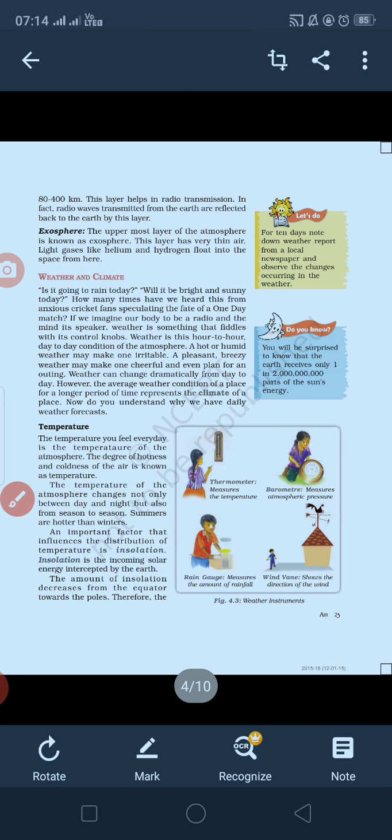When you have seen in your figures, or you must have studied in the previous books, that your equator has more of the solar radiations. Basically, sun radiations fall directly on the equator, and it decreases when it reaches the poles. So insolation, or your heat, is very high at the equator, and it decreases with decrease in your altitude or in other areas.